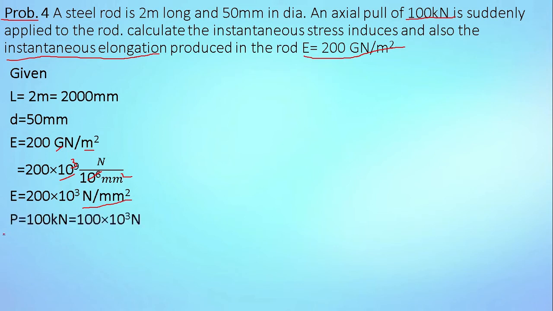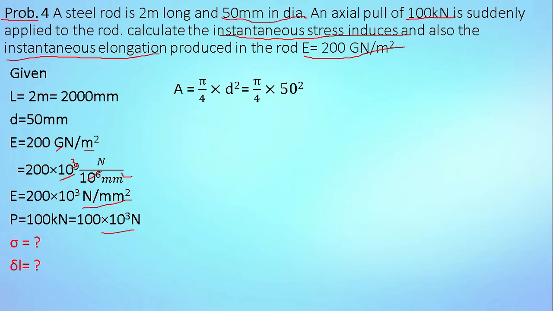Next, P is equal to 100 kilonewton, which is equal to 100 into 10 raised to 3 Newton. In this problem, the instantaneous elongation and instantaneous stress, these two are unknown, meaning sigma and del L. First of all, we will find out the cross sectional area for this 50 mm diameter.